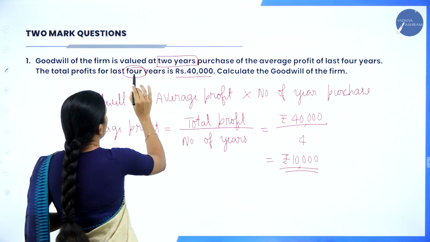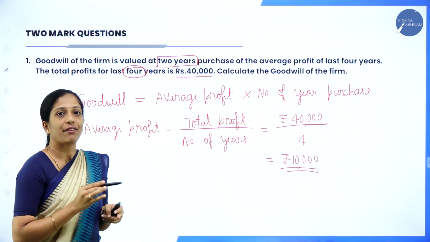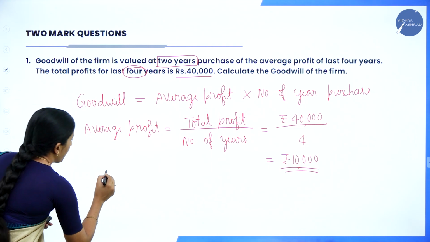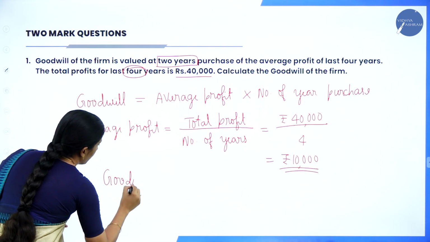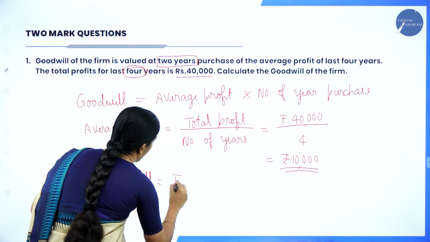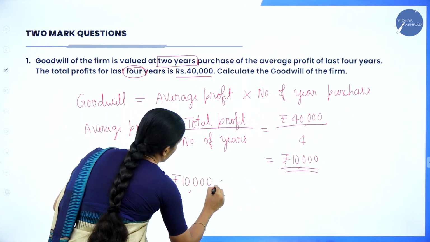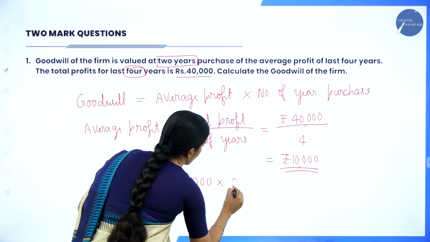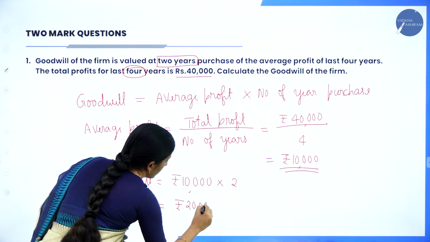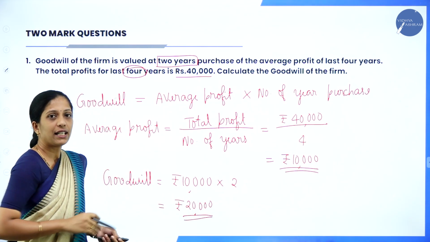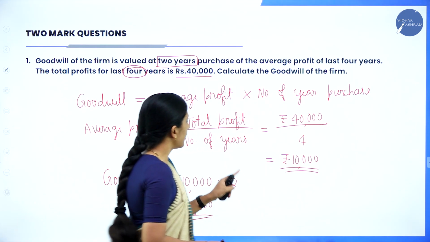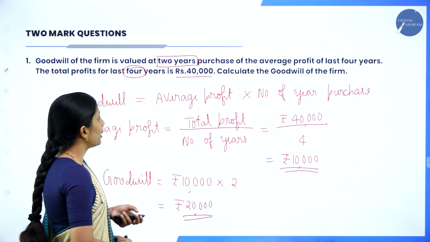Don't get confused with 2 years as well as 4 years. Profit they have given is that of 4 years, but number of years purchase is 2 years. Now you can apply the formula. Goodwill is equal to average profit, just now we have found out, that is rupees 10,000, into number of years purchase, 2 years. So 10,000 into 2, that is rupees 20,000. So hope you are clear. This is how you are going to calculate the goodwill of the firm.